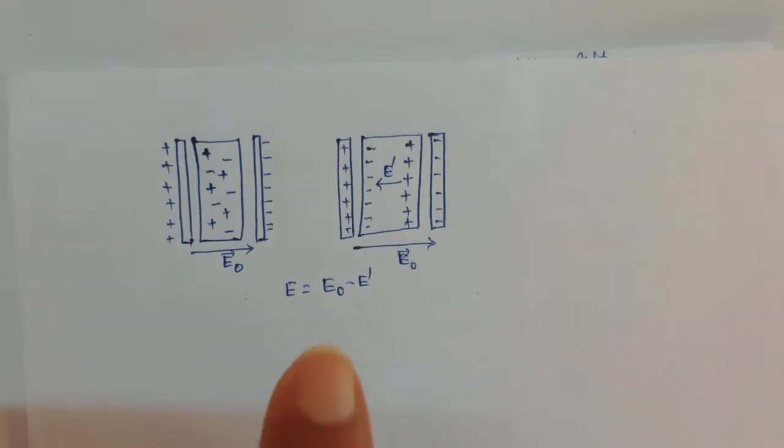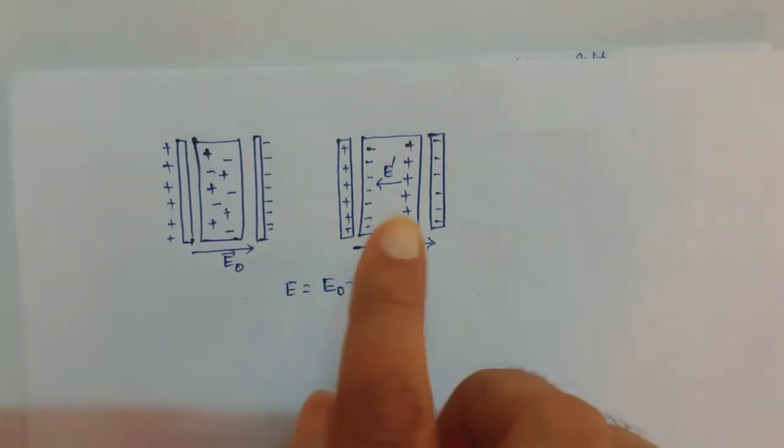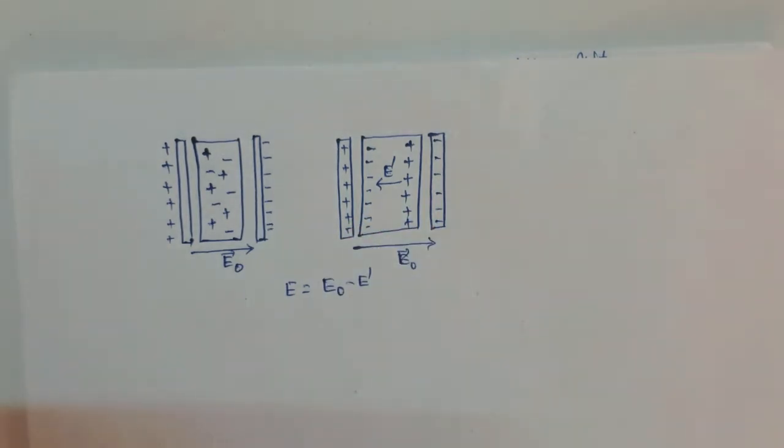Moreover, there is a separation of charges. The net effect of the applied field is to separate the positive charges from the negative charges. This effect is known as the polarization of the dielectrics.